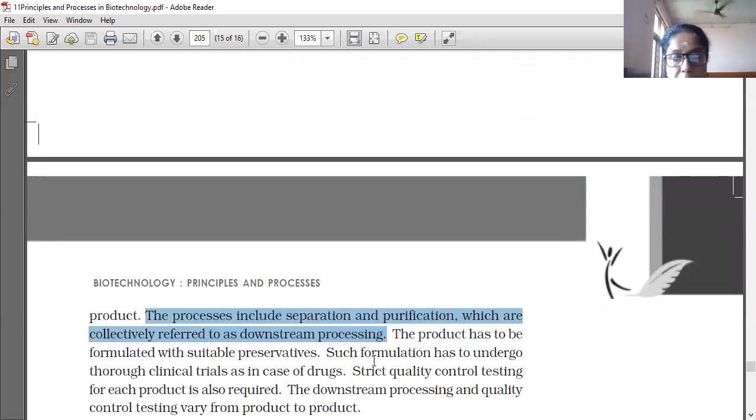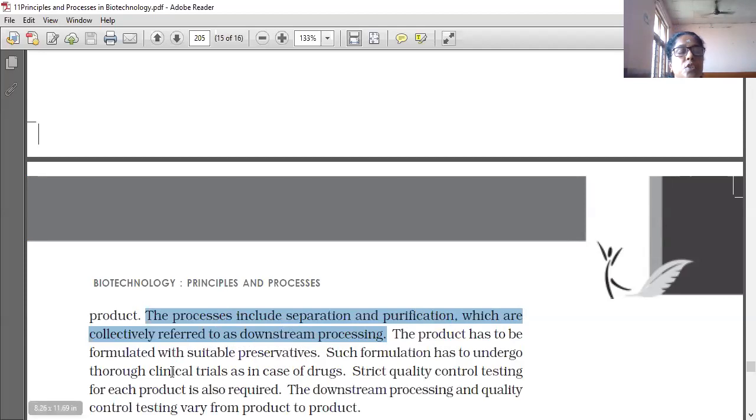Only after these processes can it be converted into a commercial product to be sold.